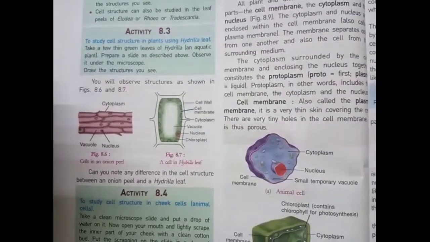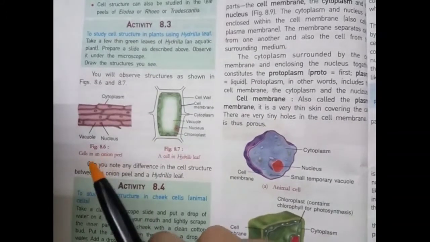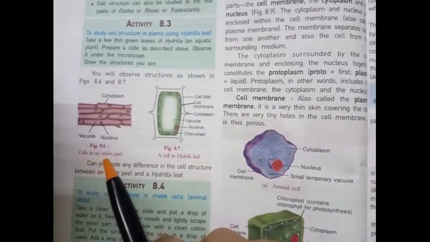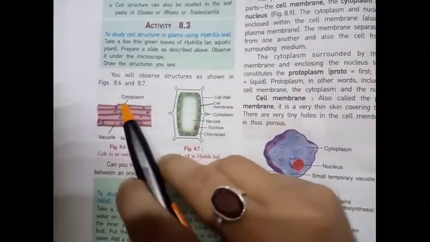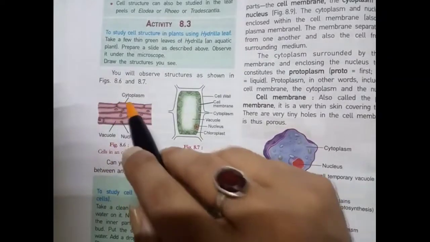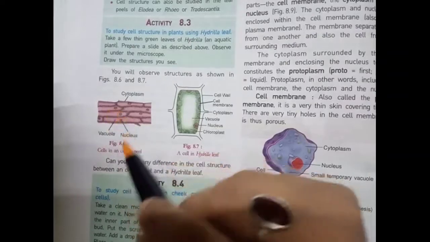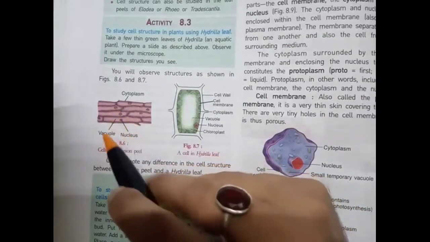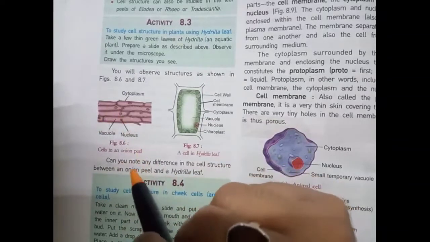Next part is parts of the cell. Students, as you can see in figure 8.6, cells in an onion peel. Here you can see that this layer is called the cytoplasm, and these small dots are called the nucleus, and the parts between the nuclei are called the vacuole.